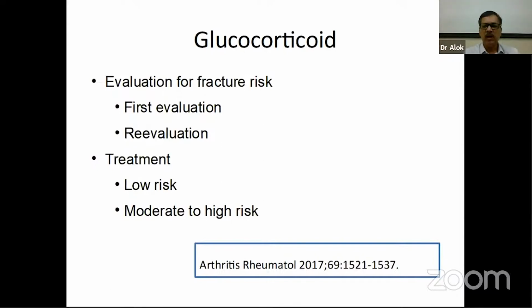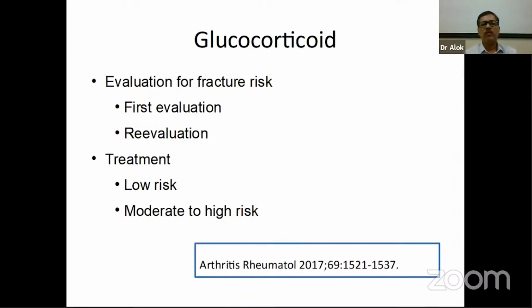If the patient is less than 40 years, then the evaluation includes BMD and any past history of fracture. If the patient has any past history of osteoporotic fracture, then the patient immediately moves into the moderate to high risk for osteoporosis. If the patient doesn't have any past history of fracture, but has low BMD, that is, a Z-score less than minus 3, then that patient will come somewhere in the mild risk for osteoporotic fracture. But this risk changes for patients who are more than 40 years of age.